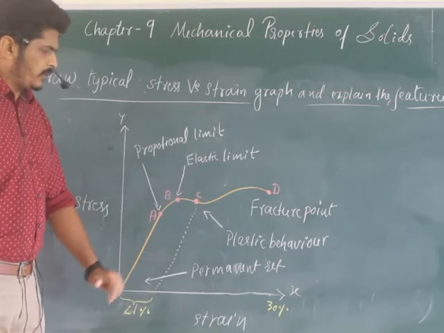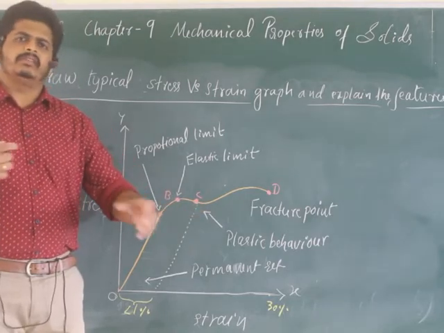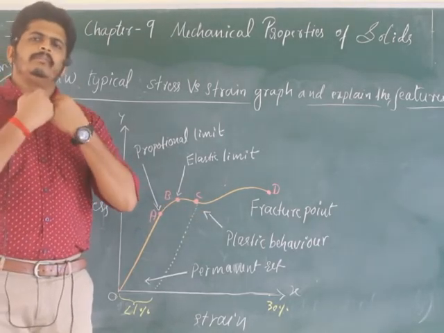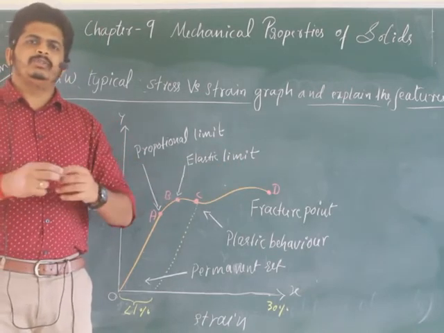So what is C now? For example, rubber is stretched more. Rubber is going to lose its elastic behavior, so it will just be elongated. For example, chewing gum you have seen, right?